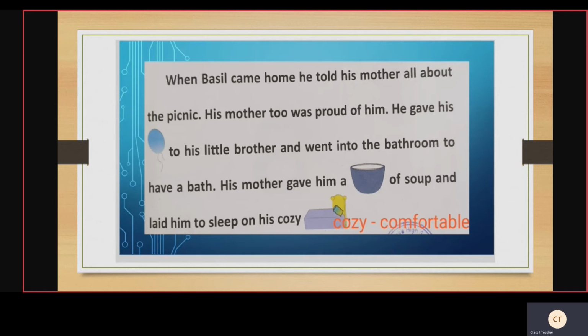His mother gave him a bowl filled with soup and laid him to sleep on his cozy bed. What is the picture? It is a picture of a bed. Cozy means comfortable bed, so cozy gives the meaning of comfortable. When you sleep, you will have good sleep on your soft cozy bed.